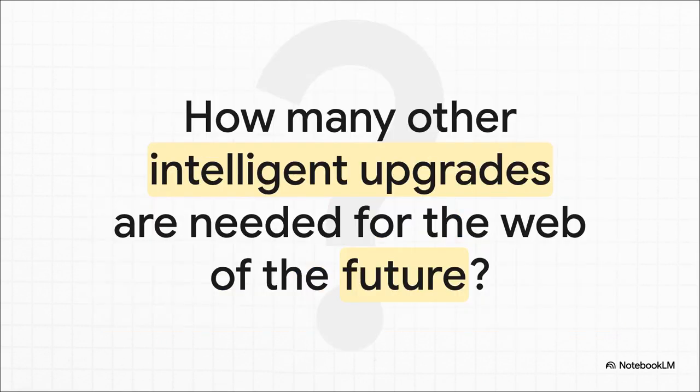And that kind of leaves us with one final big question to think about. We've just seen how one single smart fix can solve a huge point of friction and basically eliminate a whole class of connection failures. So it makes you wonder, how many other small, intelligent upgrades just like this are out there, waiting to be built that will become the foundation of that unstoppable web of the future?